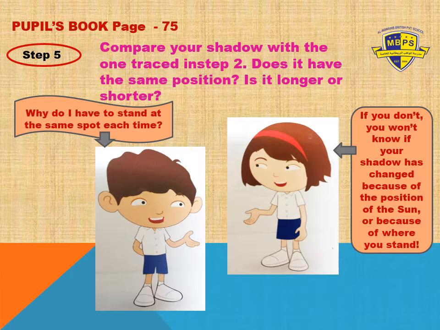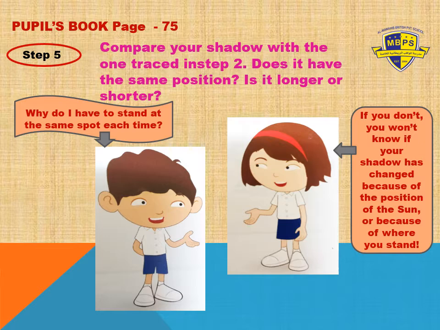And in step 5, you have to compare your shadow with the one traced in step 2. Does it have the same position, or is it longer or shorter? In the morning, under the sun, you first trace the shadow, then a few hours later under the sun you trace the shadow again. So you have to check if it is in the same position, or is it longer or shorter?